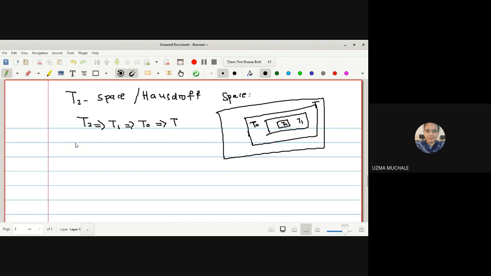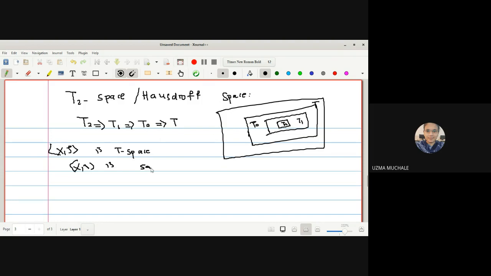Okay, let us go for the definition. What is the definition? Let X be a T space. First, we have let X be a T space. Then, what is the condition? What is the next condition for this? X is said to be a T2 space.